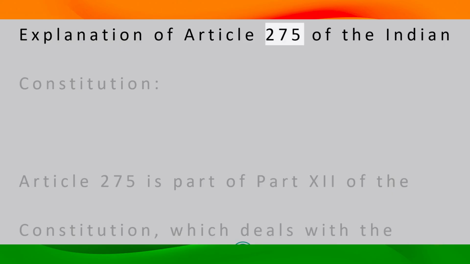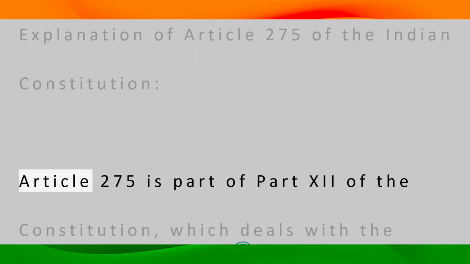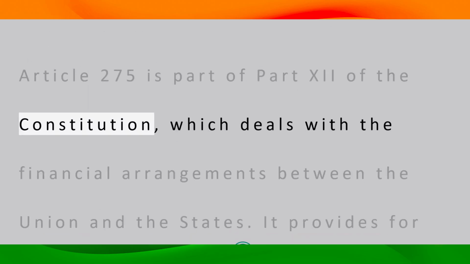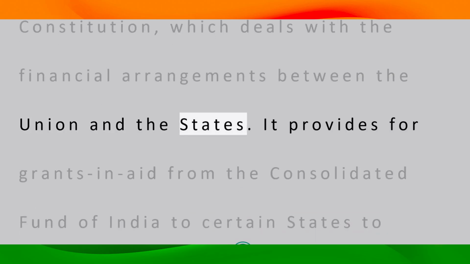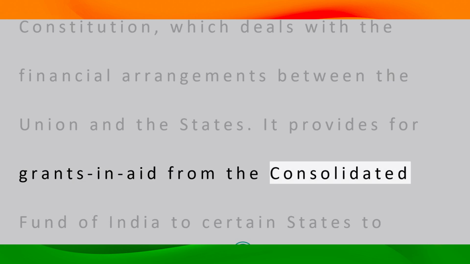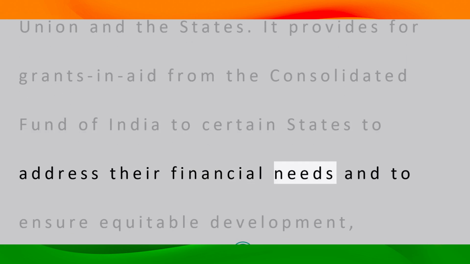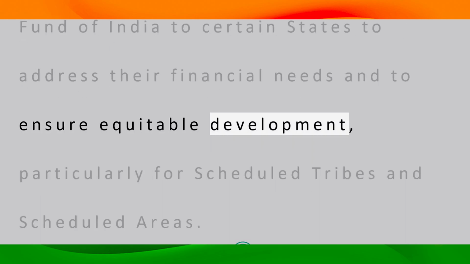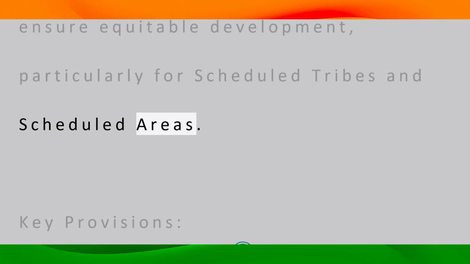Explanation of Article 275 of the Indian Constitution. Article 275 is part of Part 12 of the Constitution, which deals with the financial arrangements between the Union and the states. It provides for grants in aid from the Consolidated Fund of India to certain states to address their financial needs and to ensure equitable development, particularly for scheduled tribes and scheduled areas.